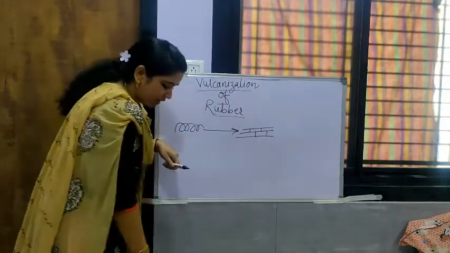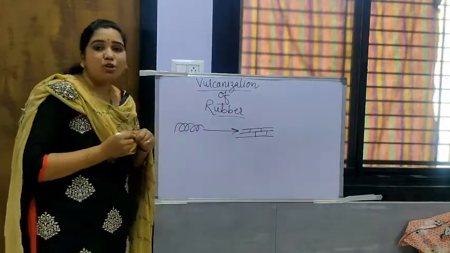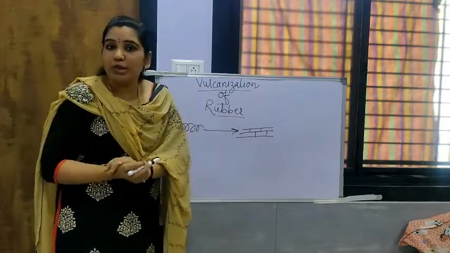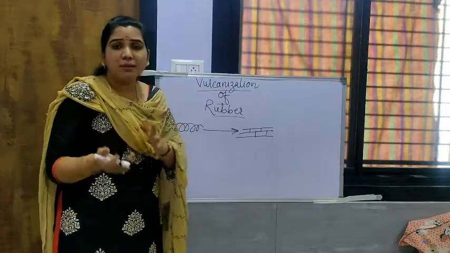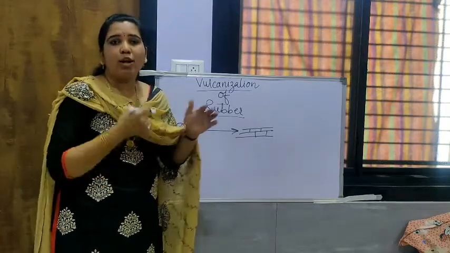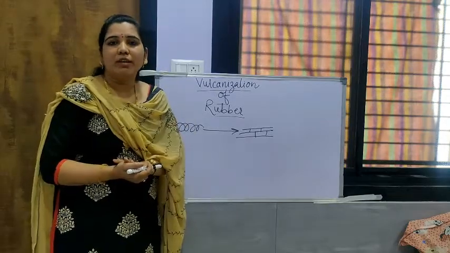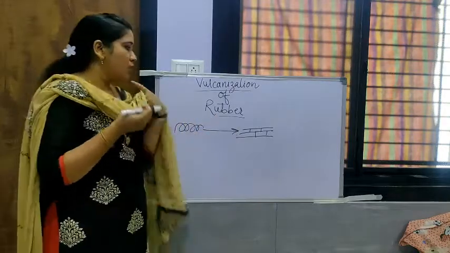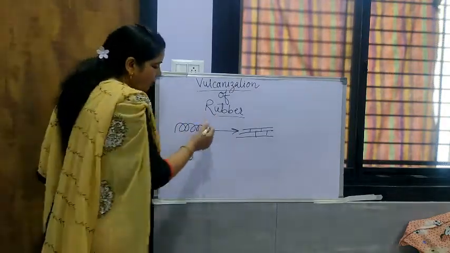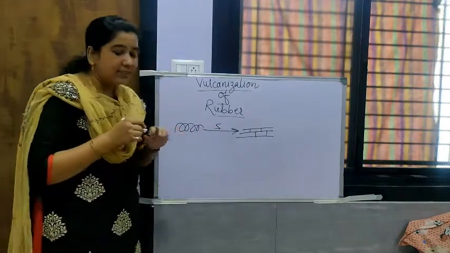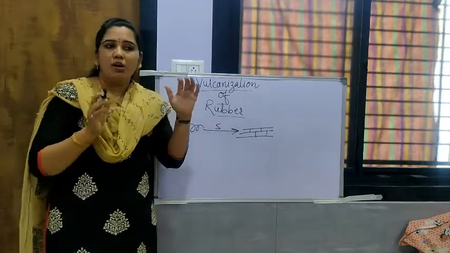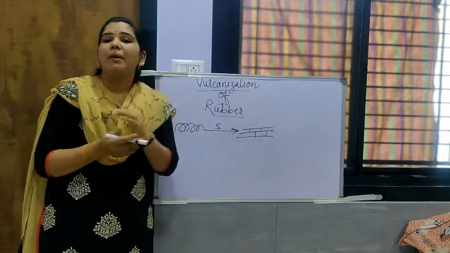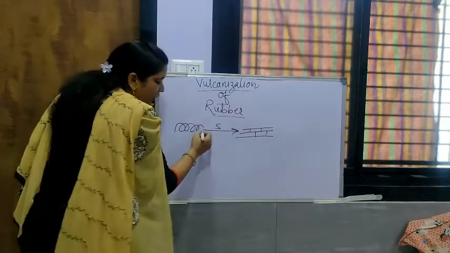Now how is this process of vulcanization carried out? First of all, the raw rubber is mixed with sulfur. The sulfur may be added simply as sulfur or with other ingredients like benzoyl chloride or hydrogen sulfide. Raw rubber is taken and heated to a temperature of 100 to 140 degrees Celsius.